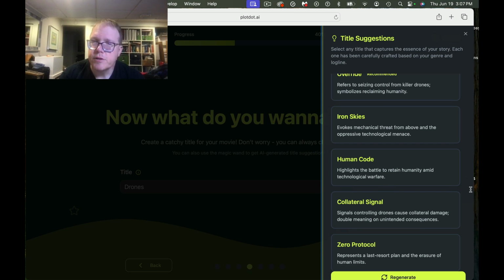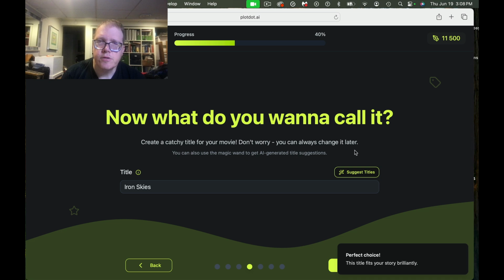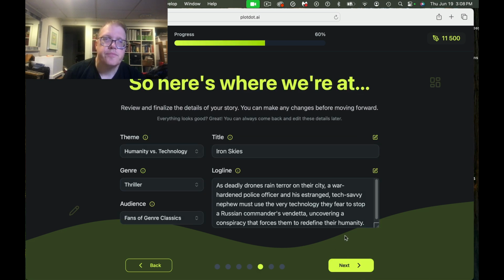And I'm just dragging down on the mouse. That's the only way that I'm able to see it going up or down. So I think it would be helpful if they had a little slider here. So we'll see. I sort of like Iron Skies. Let's go with Iron Skies. Let's see what happens next.